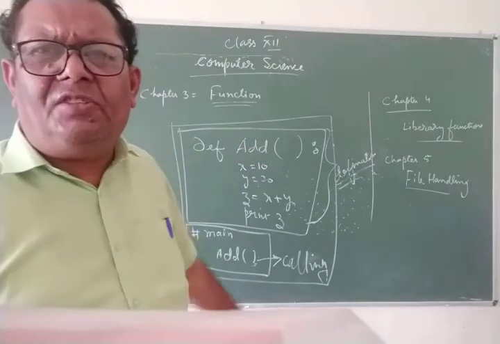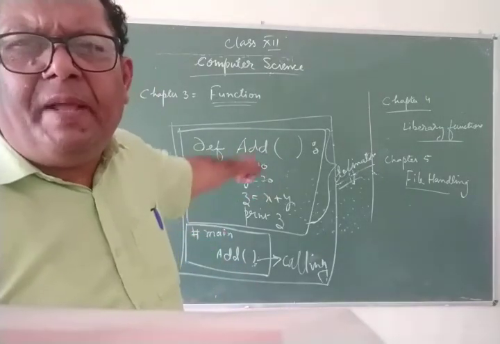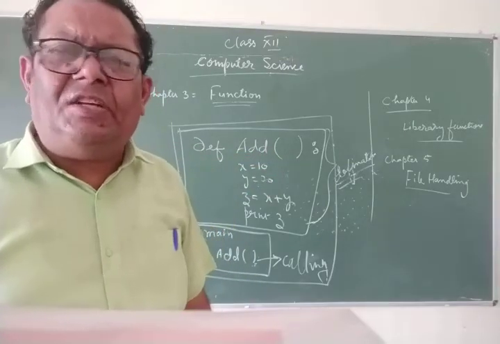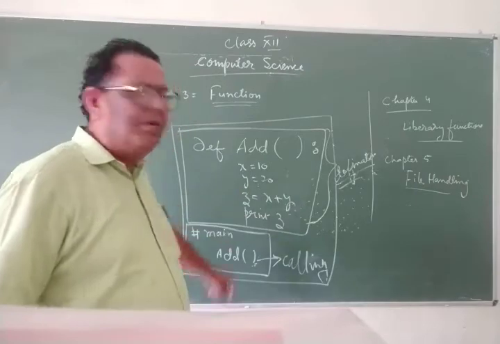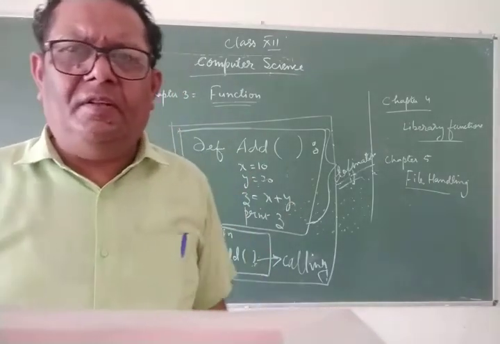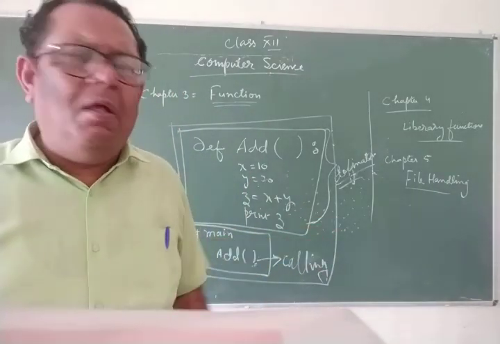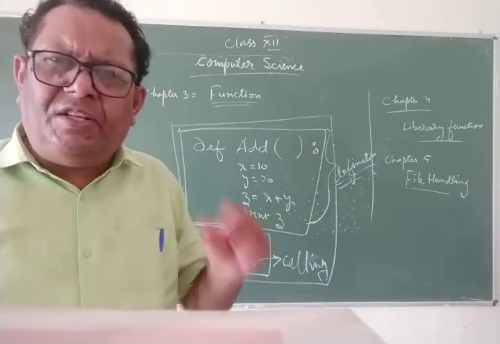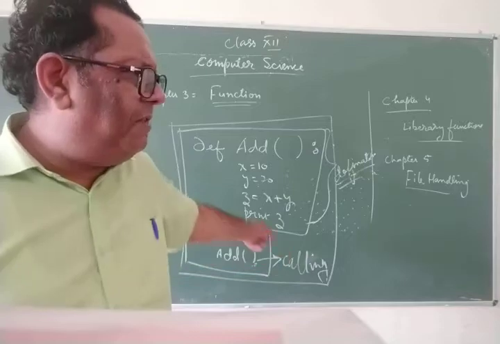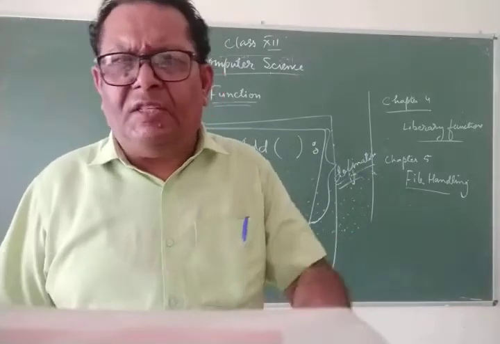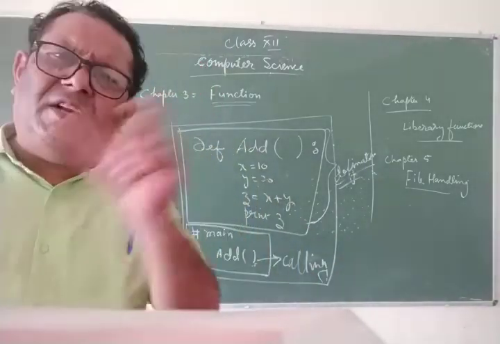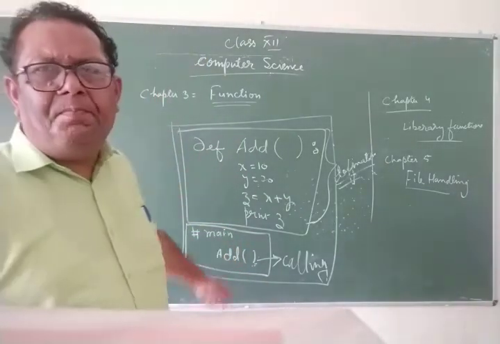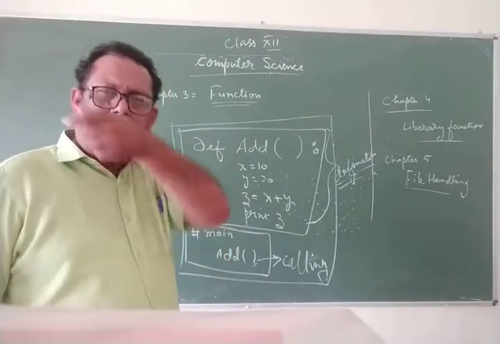When the control reaches the place where the function has been defined, that function gets executed. When the function gets executed, these 4 statements start executing. So x will be assigned a value 10, y will be assigned a value 20, and these values will be added as per the formula. So in z you now get the result as 30. So print z on the screen, you will get this result as 30. This is how the program gets executed.